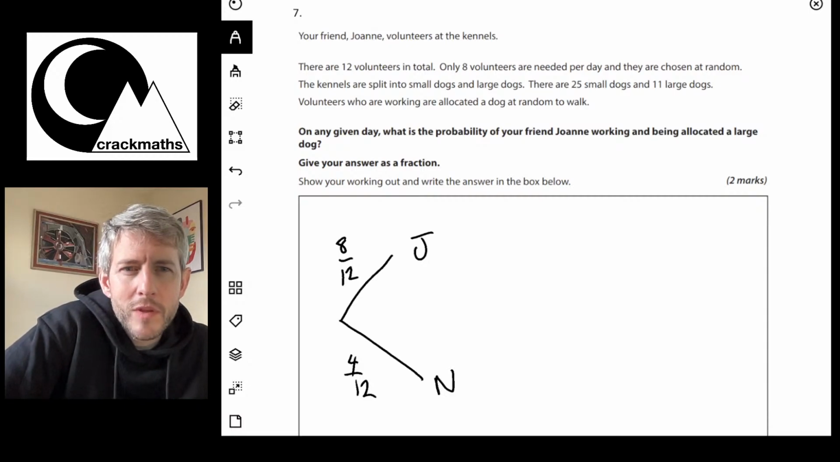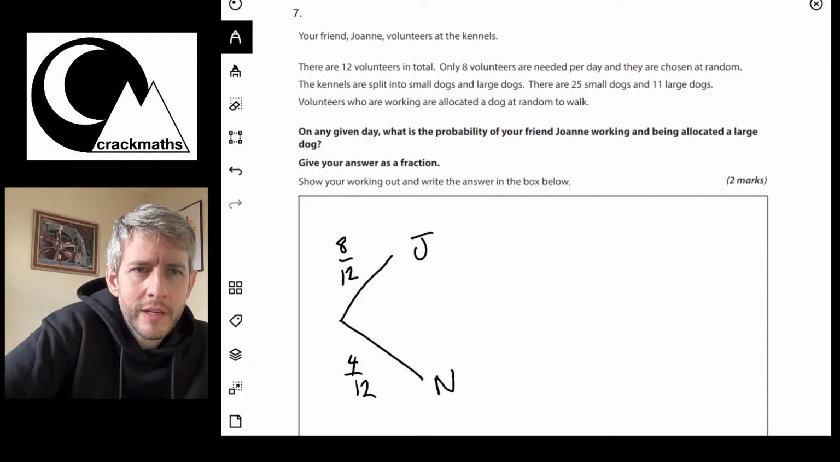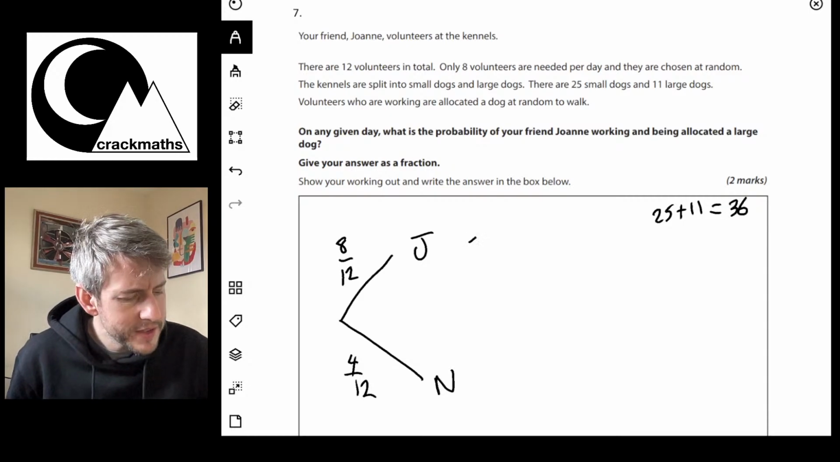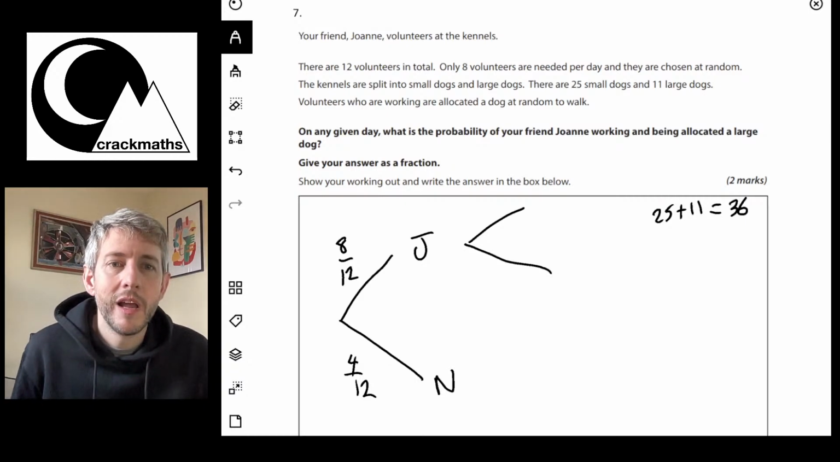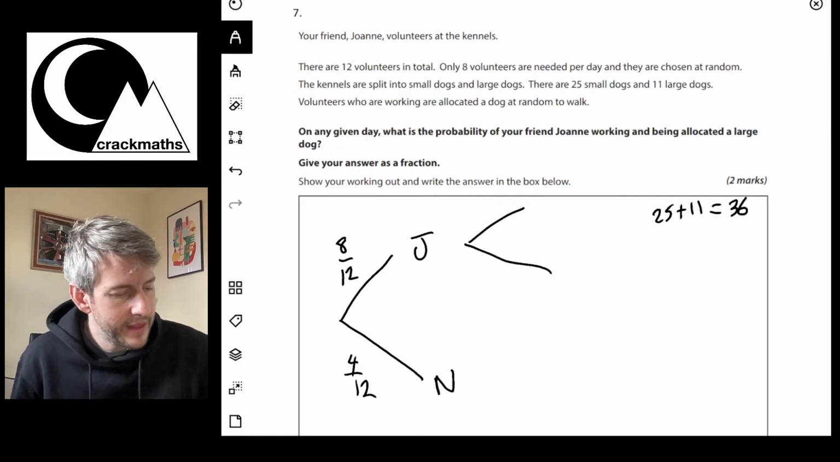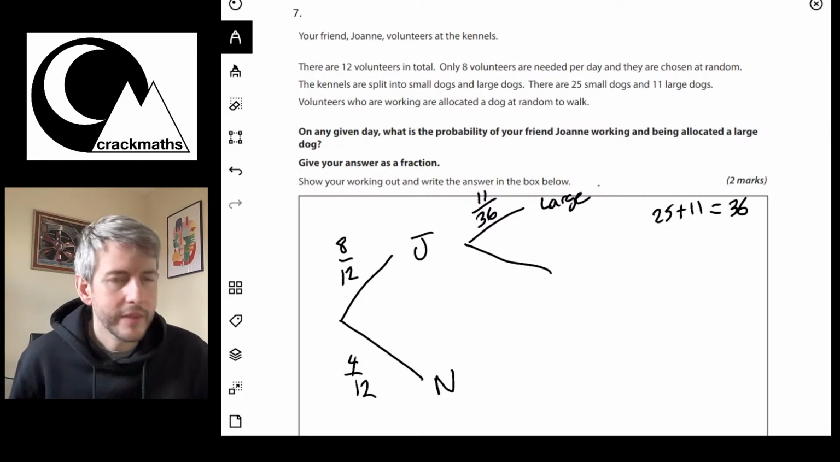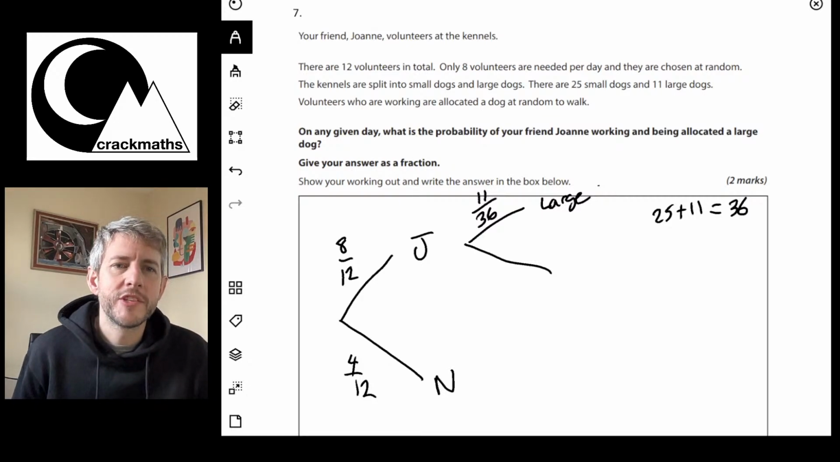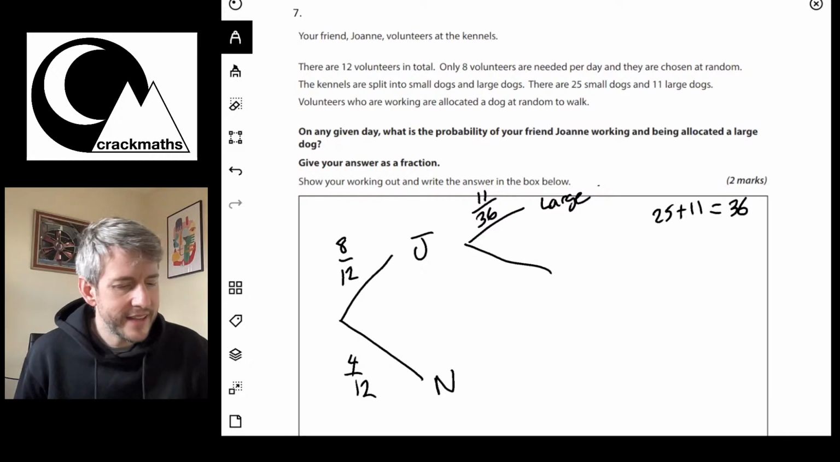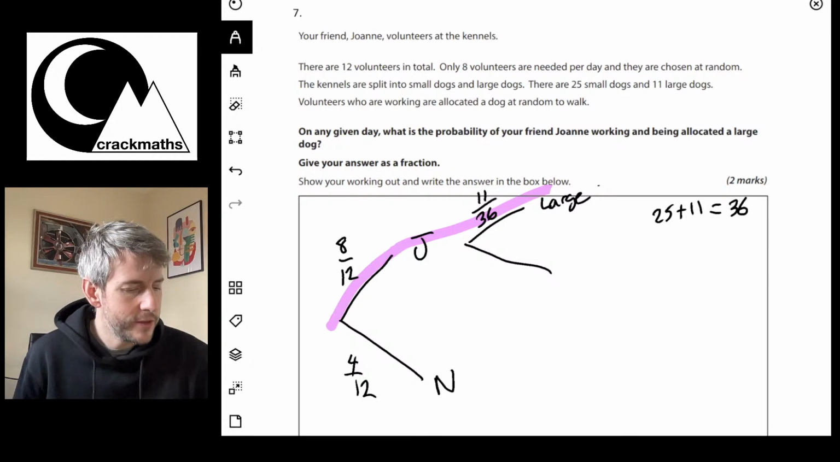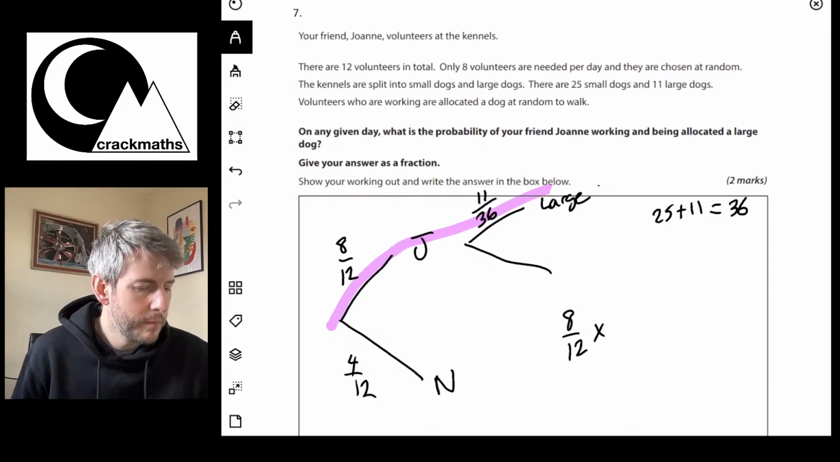We then have 25 small dogs and 11 large dogs. So 25 plus 11 equals 36. Okay, so Joanna's chance of being given a large dog is going to be 11 out of 36. So the probability that Joanna is selected and allocated a large dog is this path here. So what we need to do is 8 over 12 multiplied by 11 out of 36.